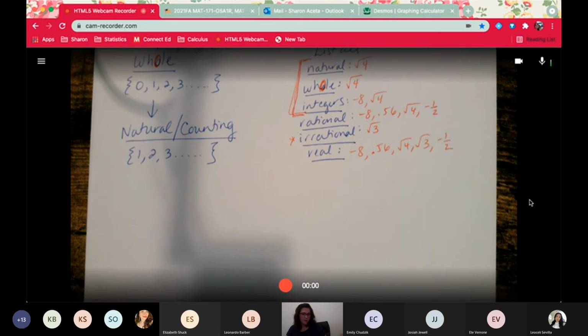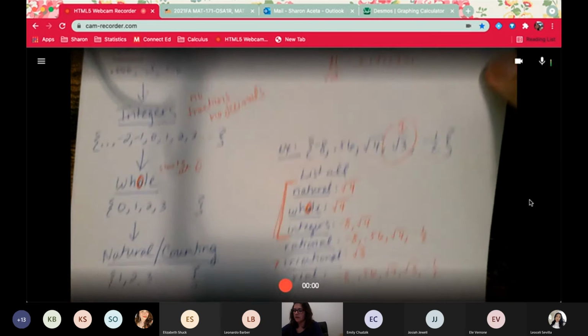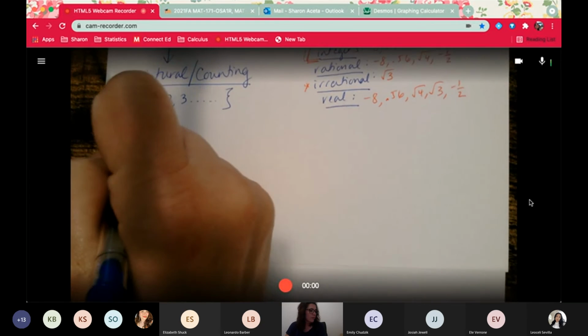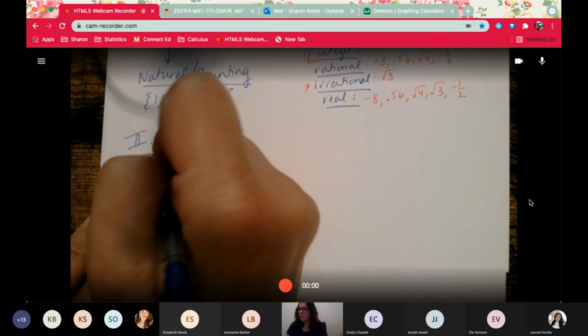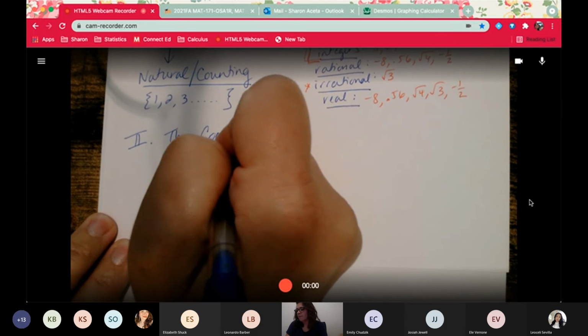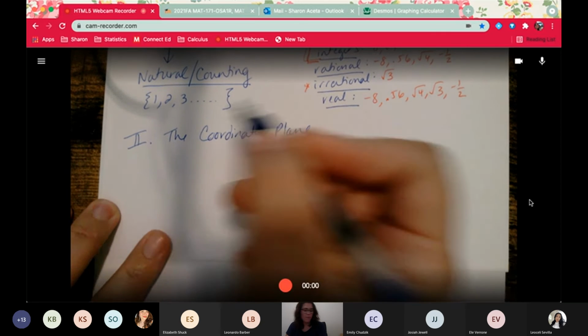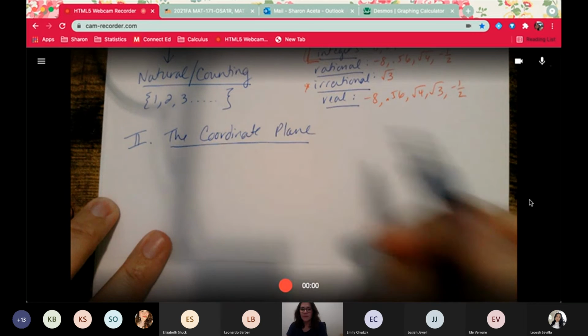All right, now let's quickly talk about the coordinate plane, which I'm sure you're familiar with. This is part 2, the coordinate plane.